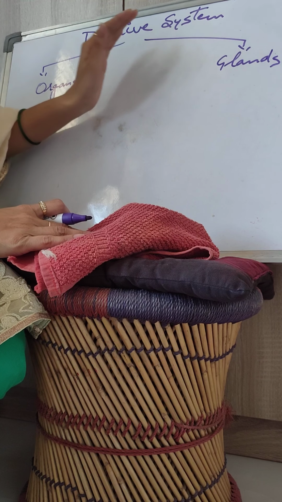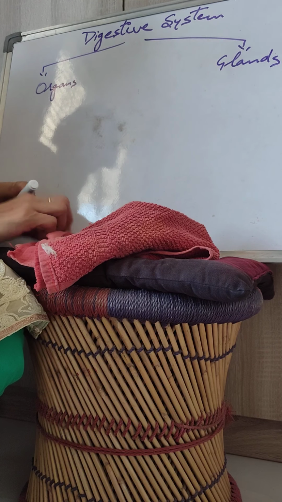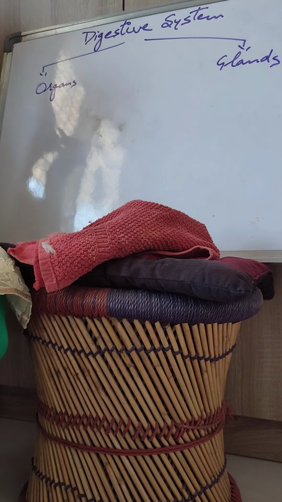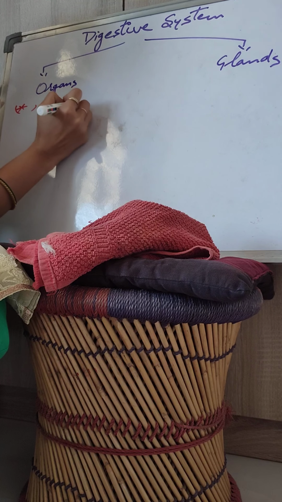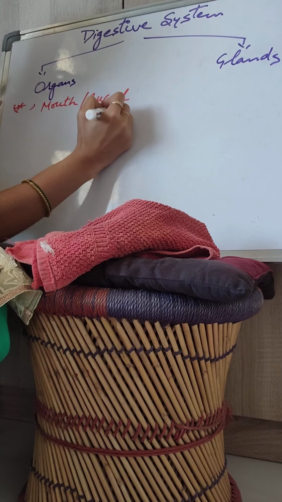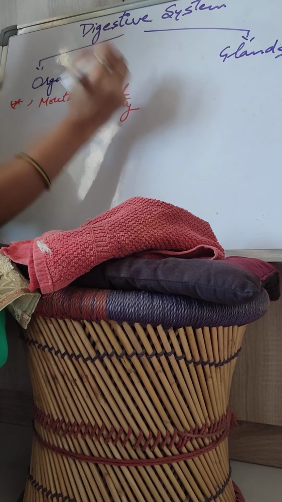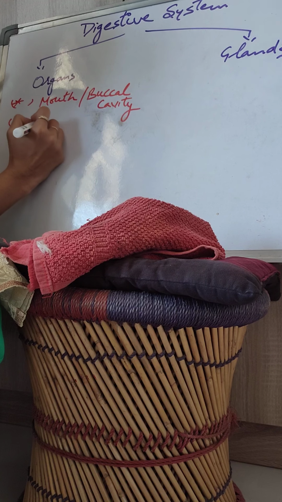So we all are aware what organs are found in the digestive system. When we are talking about the organs of the digestive system, the first organ is mouth. That is also known as buccal cavity. Now mouth is continuous with the food pipe.